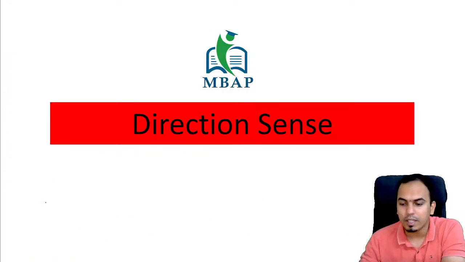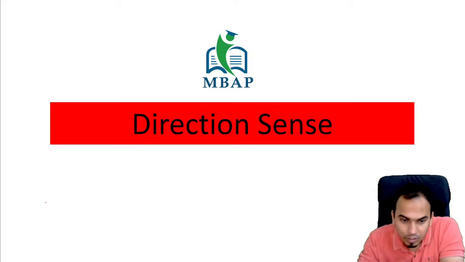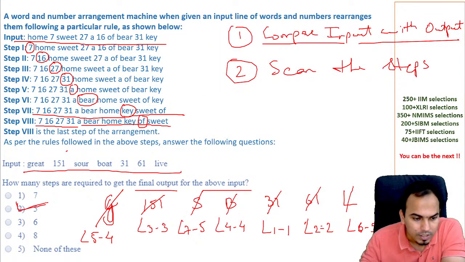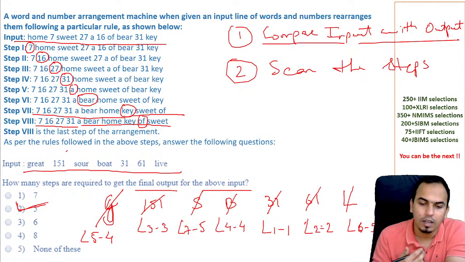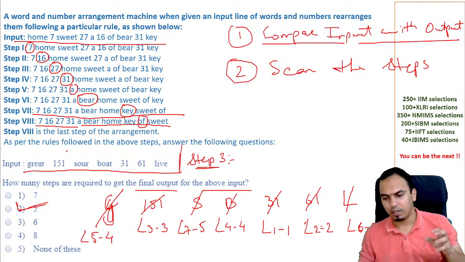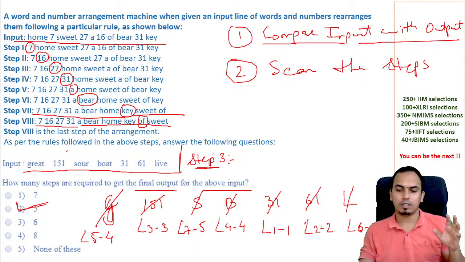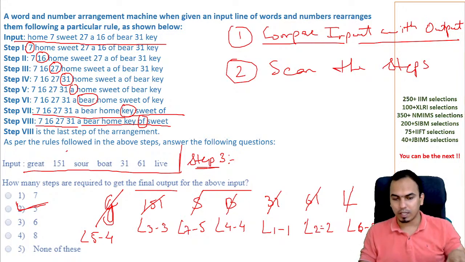Now coming to the point, direction sense. Rationally, I have got one question only on this. But what I can do is on the same input, we can look at one more question. For example, let us do one thing. Write down the step number 3 for this input. आपको step number 3 लिखना है. ये input का directly step number 3 लिखना है.